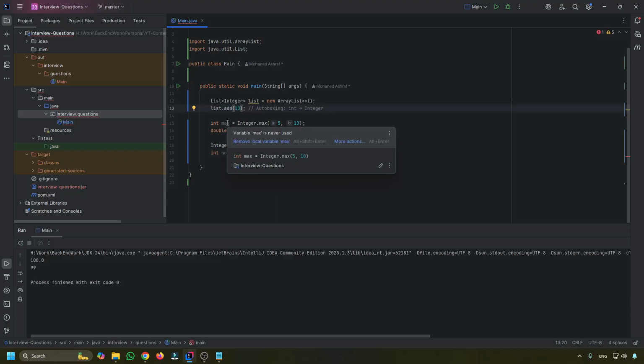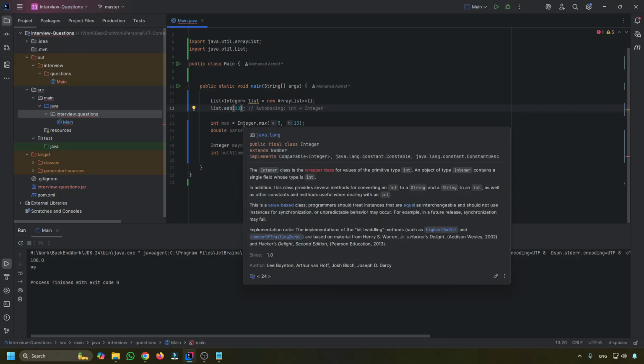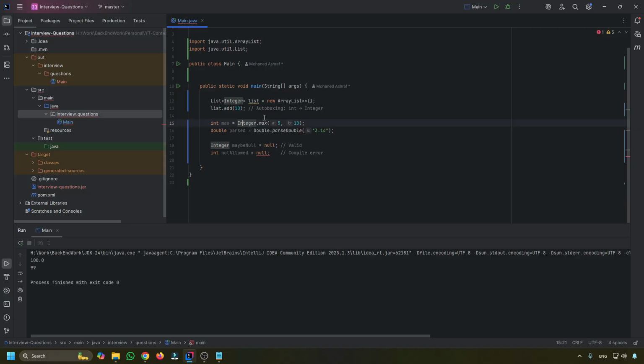For example, we also have some features that are provided by the Integer class, Number class, and Long class. You have, for example, this max. This is not available in the primitive type, such as, for example, parsing a double, where you're passing a string. Also, Integer allows null, so you can have null in an Integer object, but you can't really have it in the primitive type. This is some of the features of the wrapper classes.